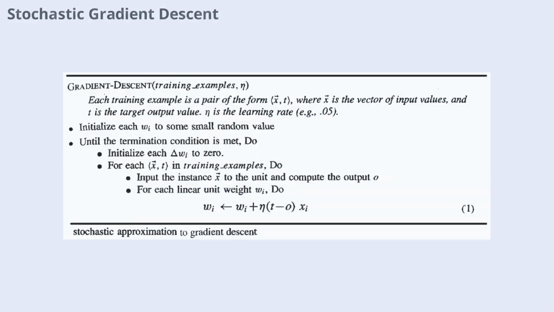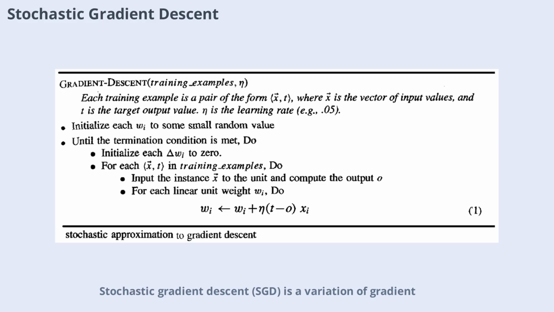Stochastic gradient descent, SGD, is a variation of gradient descent where weights are updated after each training example, rather than after processing the entire dataset. This approach can speed up learning and sometimes helps avoid getting stuck in local minima. By making small incremental updates, SGD provides a good approximation to true gradient descent, especially when the learning rate is set appropriately. This method is widely used in training large neural networks.